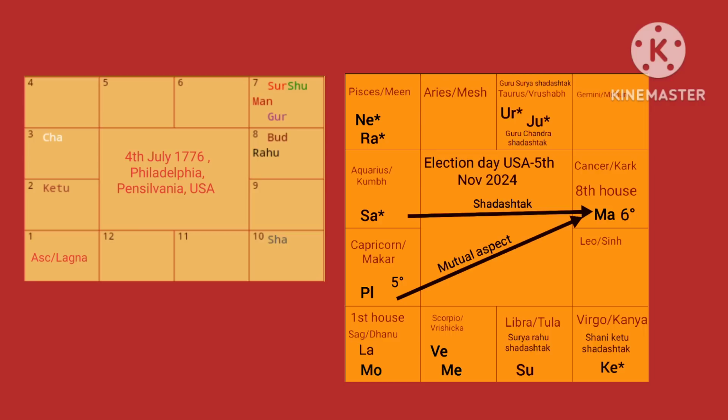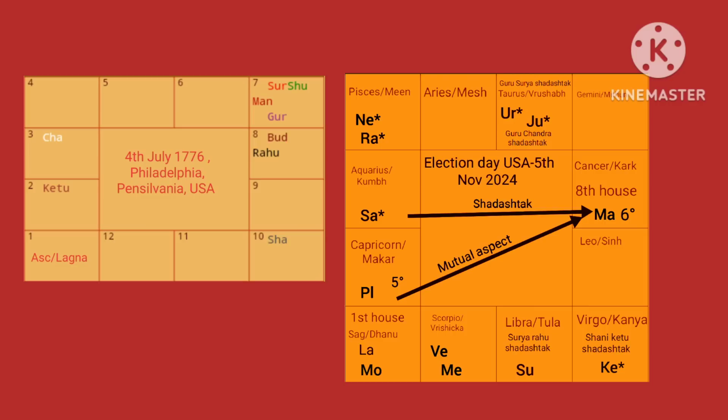Even if we superimpose the natal chart of United States, that is the left hand side chart, and the transit chart, you can see that Rahu is in Cancer in the natal chart, whereas in the transit chart, Mars is in Cancer. So you superimpose Rahu on Mars here, it again shows emotional outburst and a lot of violence.